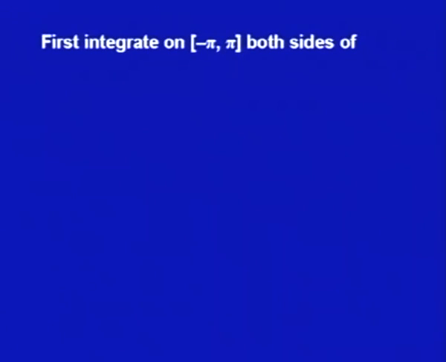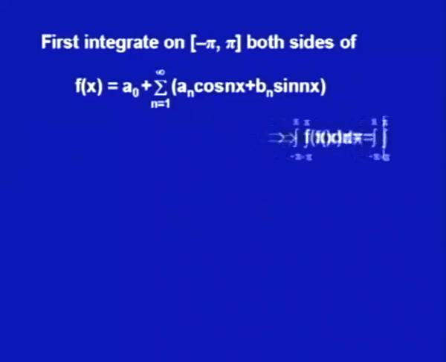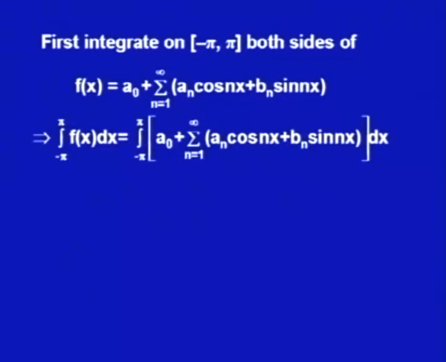Now we integrate the series on both sides from minus pi to plus pi. So we get integral minus pi to plus pi f x dx is the same as integral minus pi to plus pi of a naught plus summation n from 1 to infinity a n cos n x plus b n sin n x dx. Now integrate the right hand side.